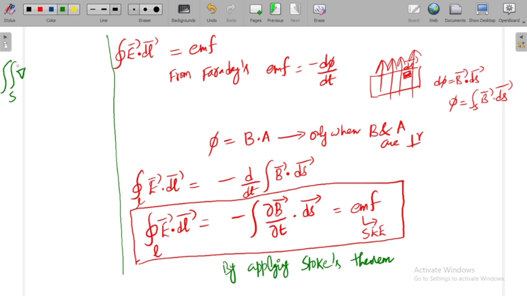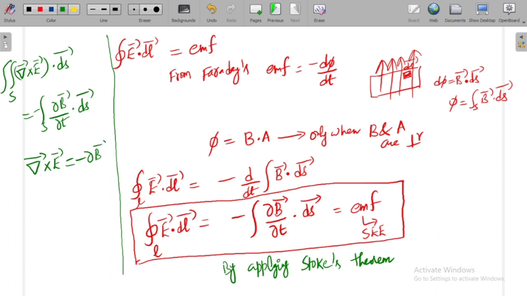So E dot dl can be written as del bar cross E dot ds bar, and it is given by minus of surface integral of dou B bar by dou T dot ds bar. When you compare these two equations, we will get a point form of Maxwell equation, which is del bar cross E bar can be given by minus dou B by dou T.